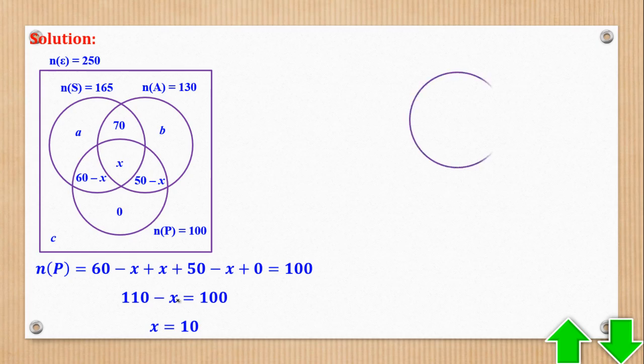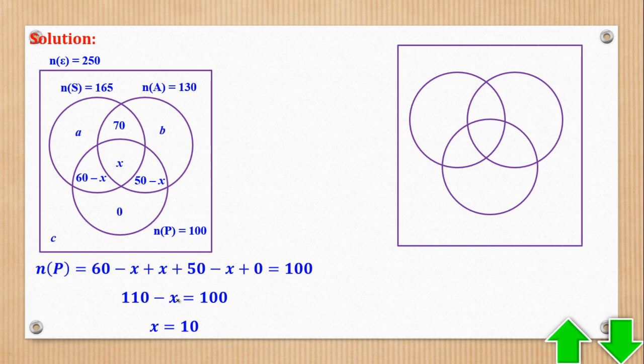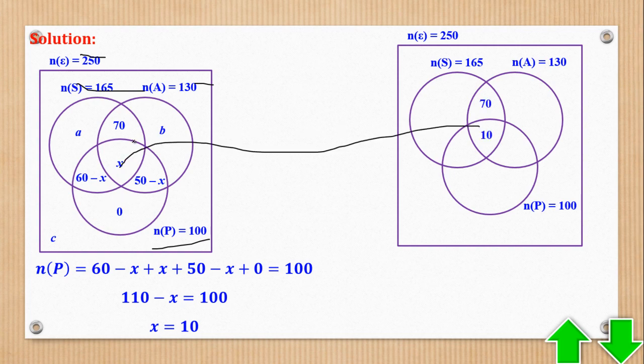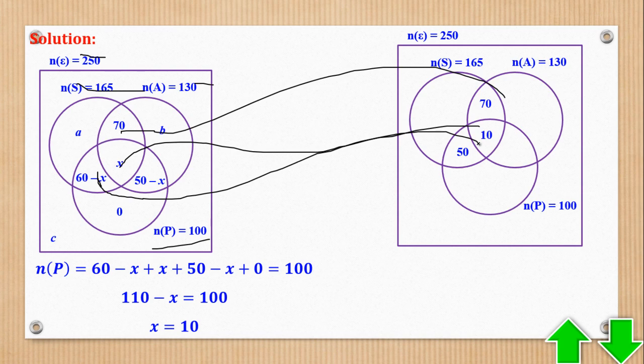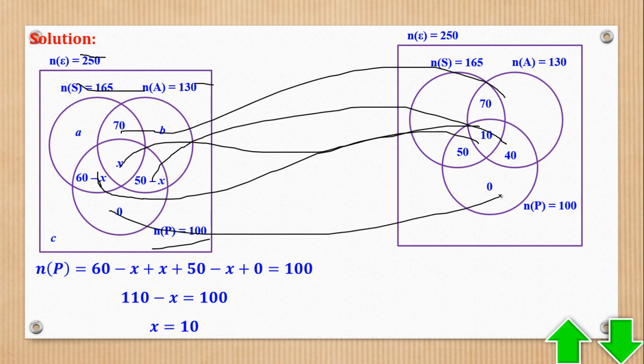After getting x, we can now redraw our Venn diagram. Put the x, replace what is already known. This is known, this is known, this is known, this is known. So this is 10, this is 70. Then this one will now be 60 minus 10 to give you 50, and 50 minus 10 to give you 40. This is 0, it's already known.